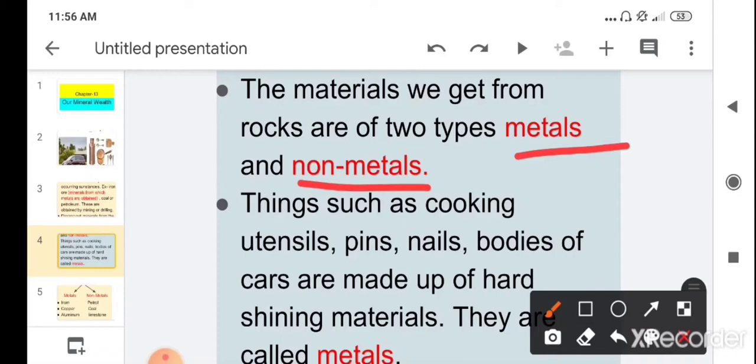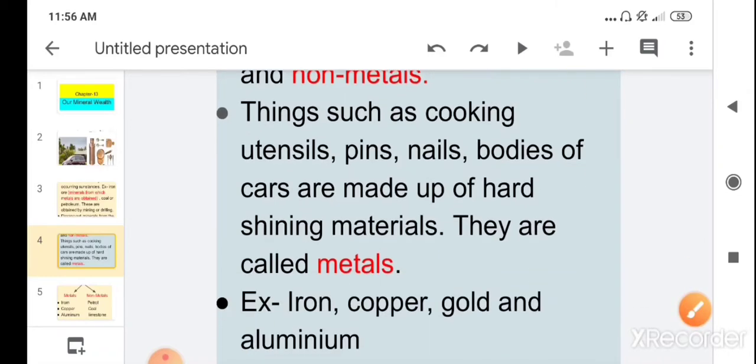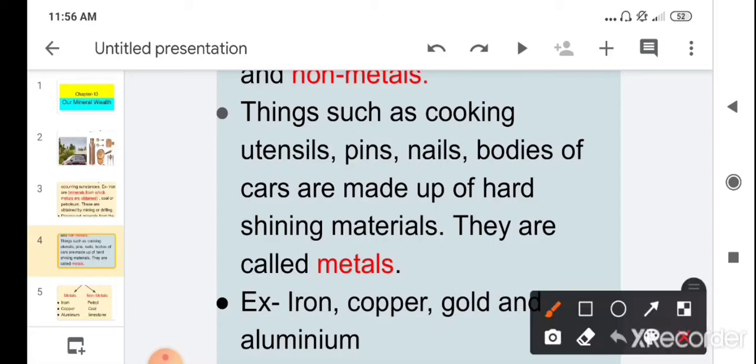Children, the things such as cooking utensils, pins, nails, bodies of cars, and the different objects which you use in your daily life, which are hard and shiny, are made by metals. So metals are hard and shiny materials.